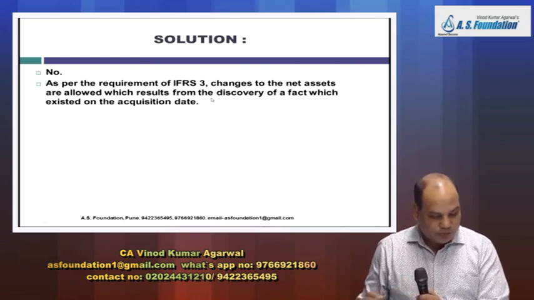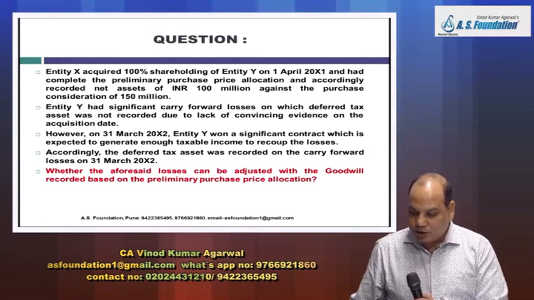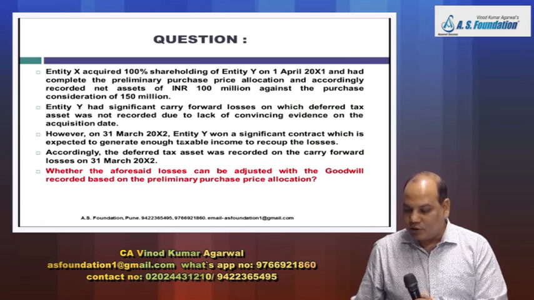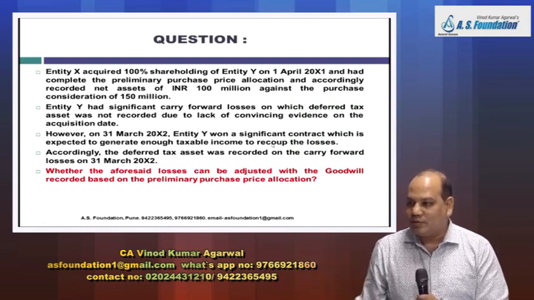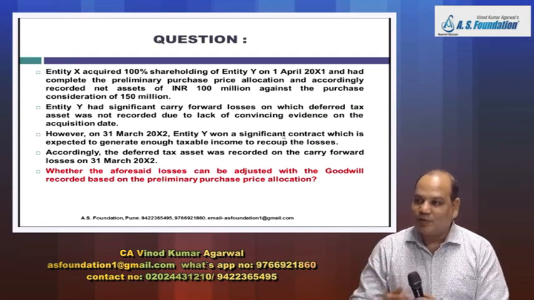But in this question, what is the problem? The problem says that on the screen, if you want, we can read it again. Entity Y had significant carry forward losses on which DTA was not recorded due to lack of convincing evidence on the acquisition date. So, and then however on 31st March 20x2, entity won a significant contract. Now this is a transaction of post acquisition date period. This cannot be taken as a condition existing on the acquisition date. Yes, but is it not like getting some additional information? It is not additional information relating to the date of acquisition.